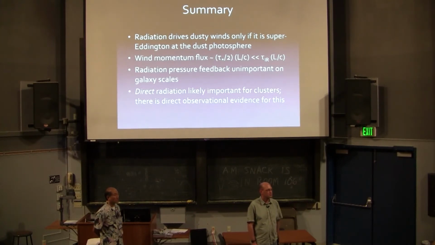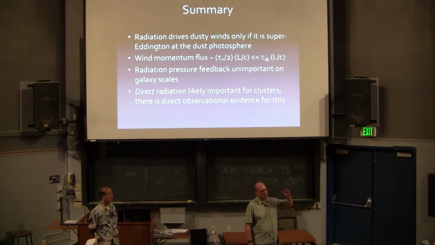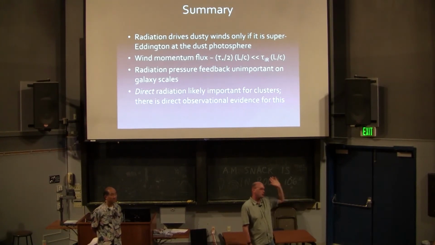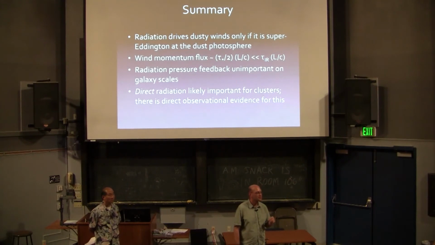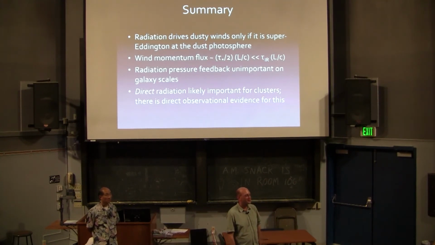Sure. It can't be important for accelerating material that's already... Totally buy that. If you've gotten it out to the point where the escape speed is less than 100 or 200 kilometers a second by some other mechanism, you can give it the last little oomph by radiation. Totally fine. So the other question I was going to ask you, which you probably expected was coming, was what do you think will change, including the direct component in these calculations?